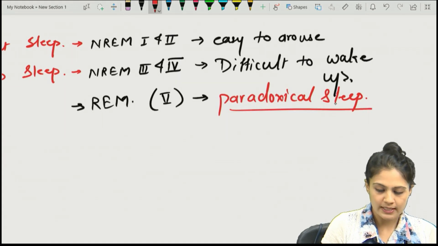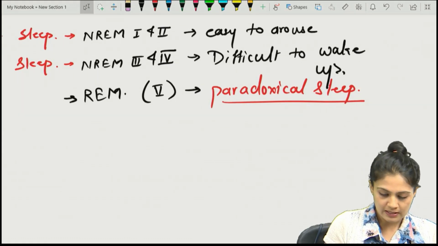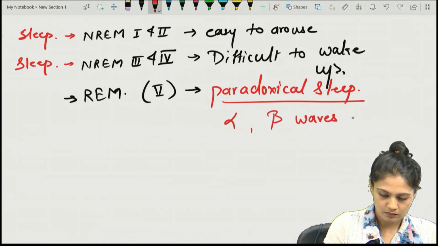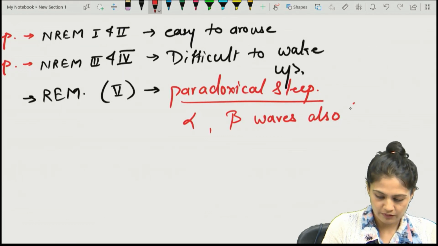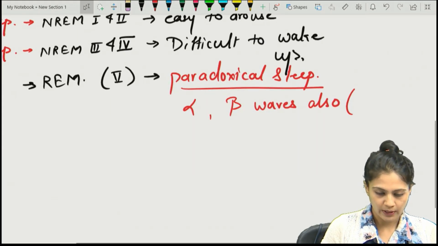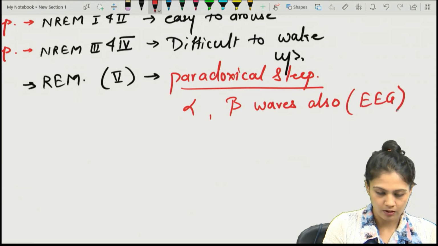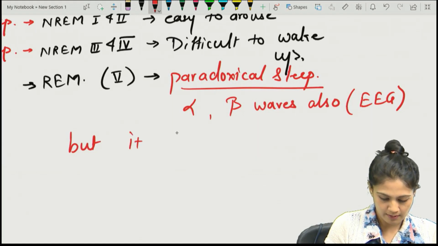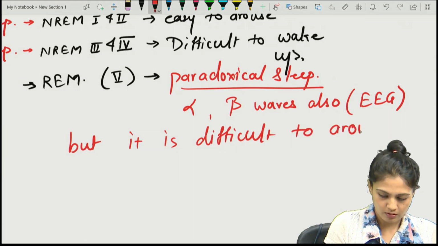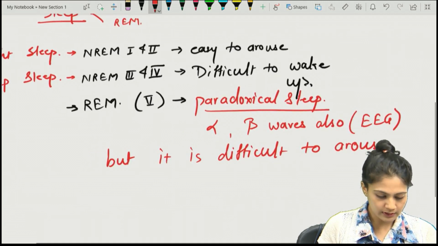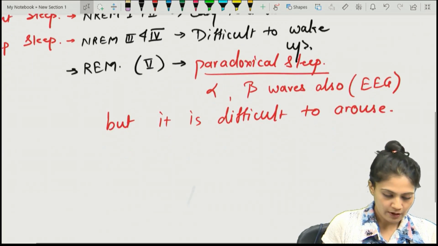So write down why it is known as paradoxical sleep: because the sleep has alpha and beta waves in the EEG, but it is difficult to arouse.